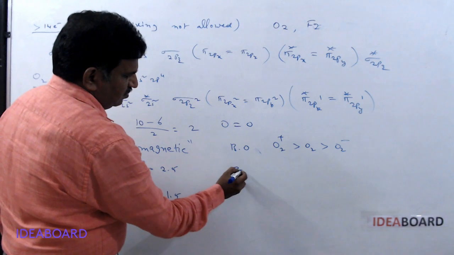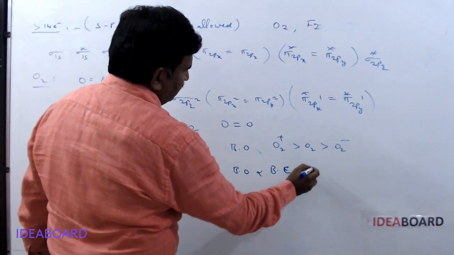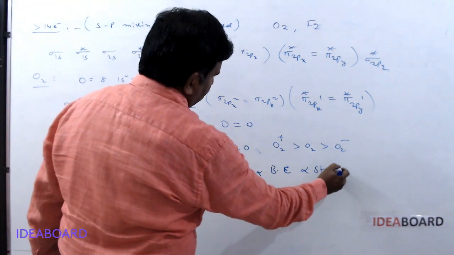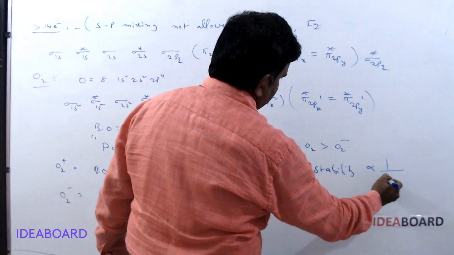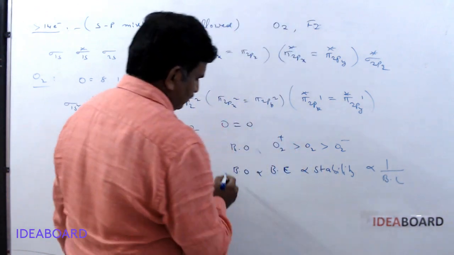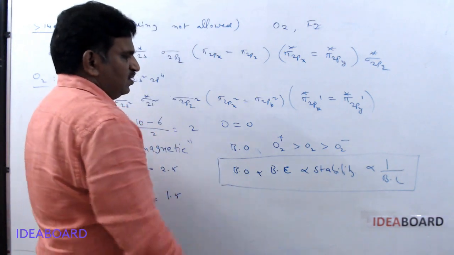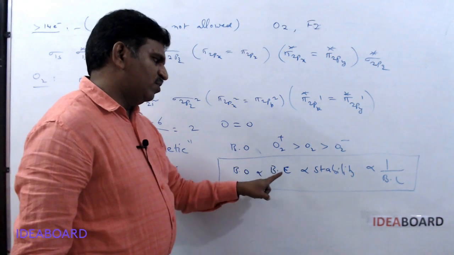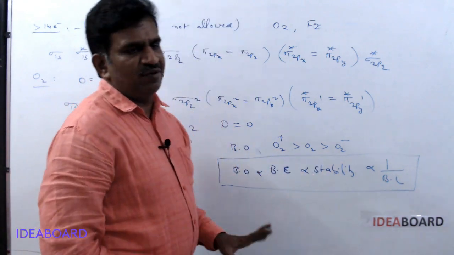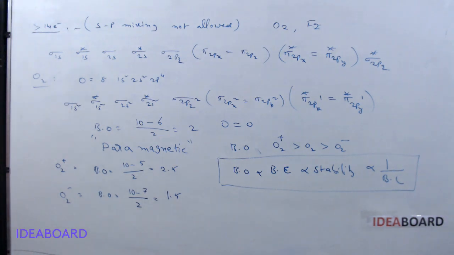So please remember, bond order is directly proportional to bond energy, directly proportional to stability, and inversely proportional to bond length. This is a very, very important order. Bond order and bond length are inversely proportional, or bond energy and bond length are inversely proportional, and stability and bond length are inversely proportional. Okay.